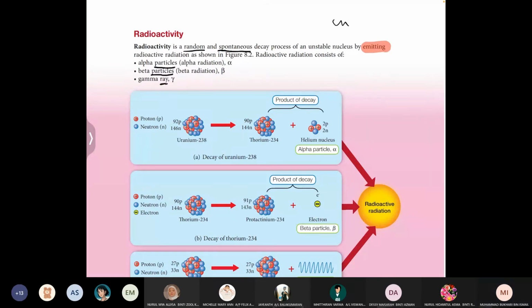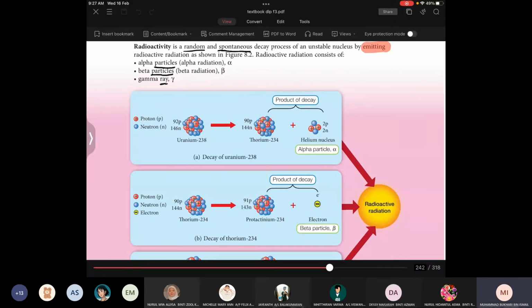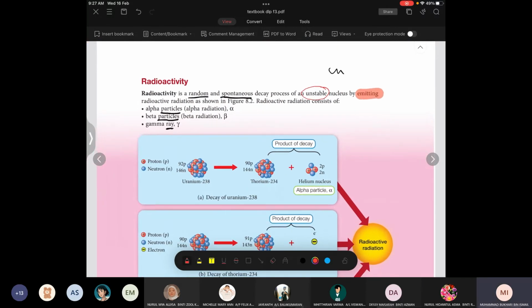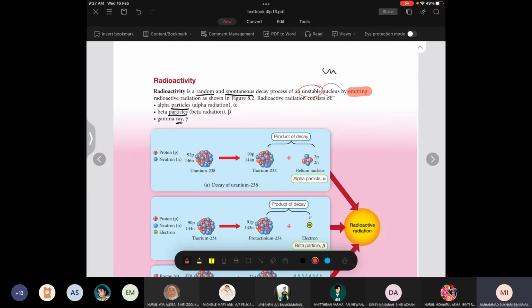Random and spontaneous decay process of unstable nucleus. The reason why this happens is because radioactive substance is not stable. That's what you need to remember. Otherwise, it wouldn't happen. The reason why the decay process happens is because it is unstable. What is unstable here? Nucleus.